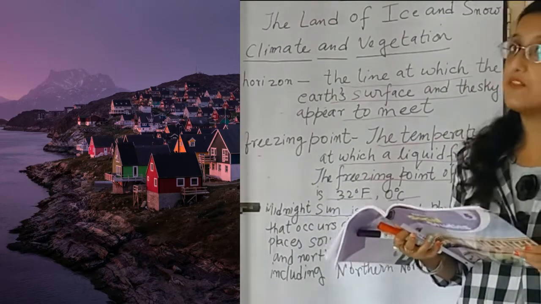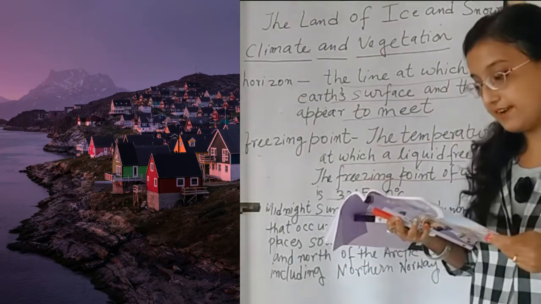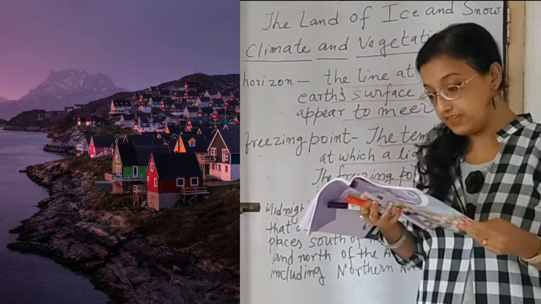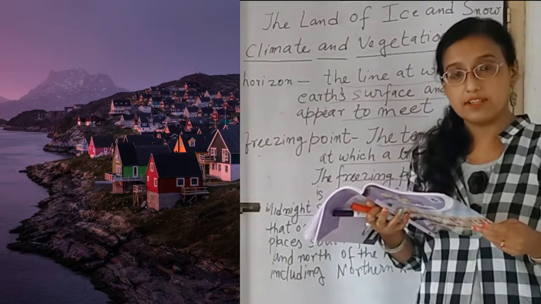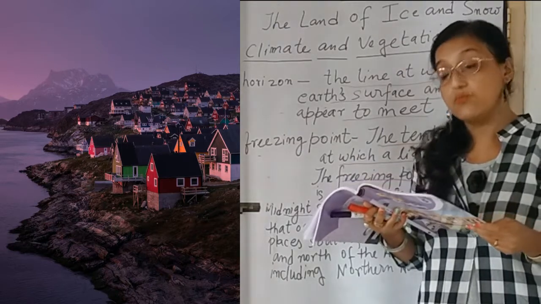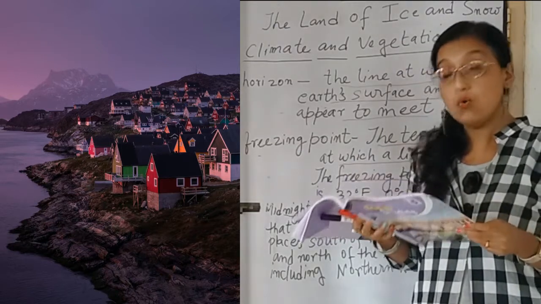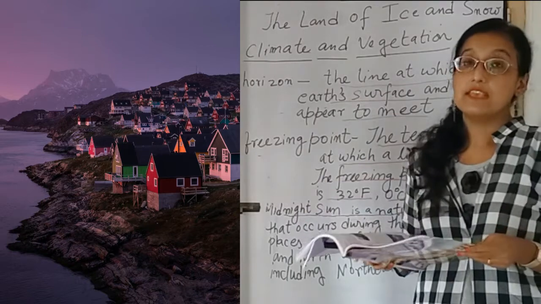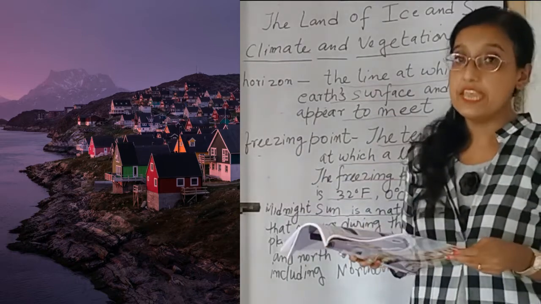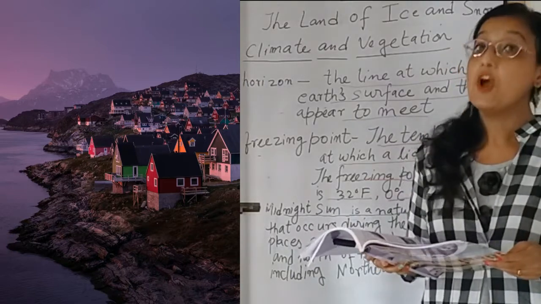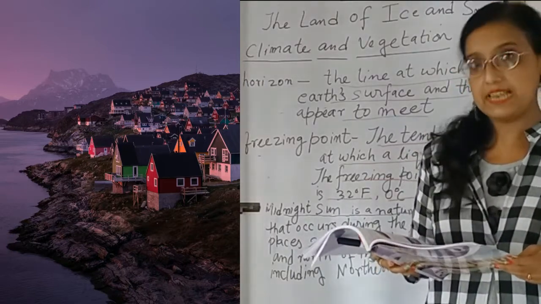Next topic is wildlife. In Greenland, only those animals are found which have a thick coating of fur and thus can withstand such a cold climate, because since it is very cold, if they do not have a thick coating of fur, it will be very difficult for them to survive in that extreme climate.